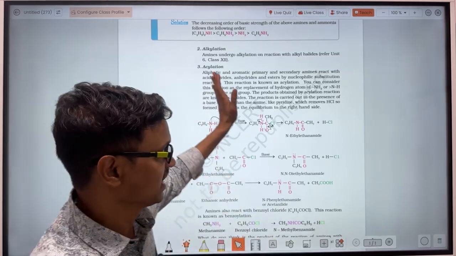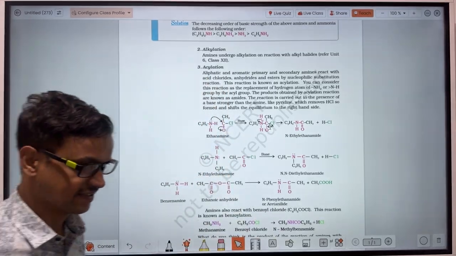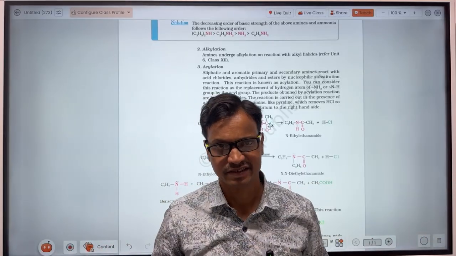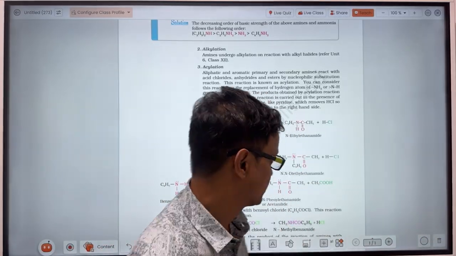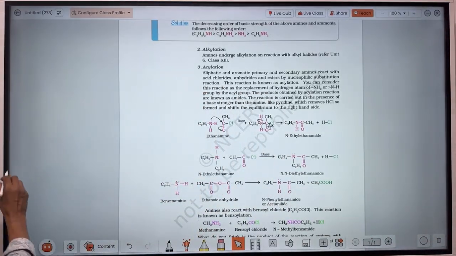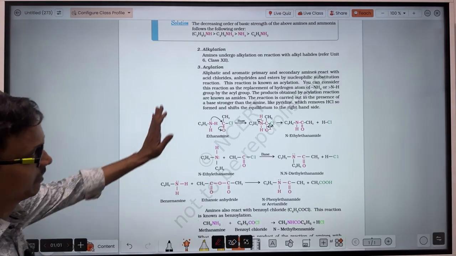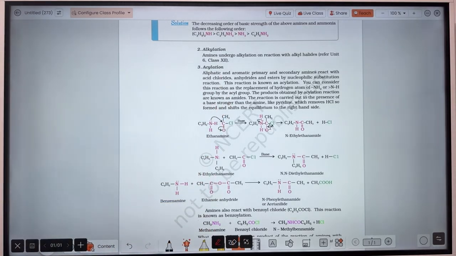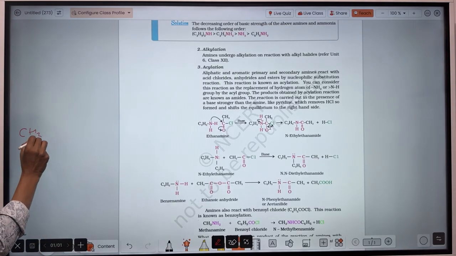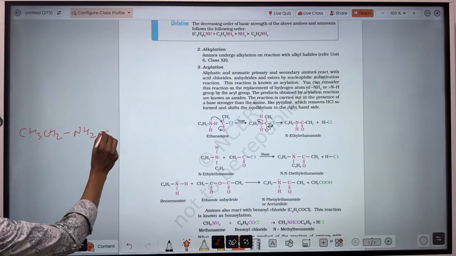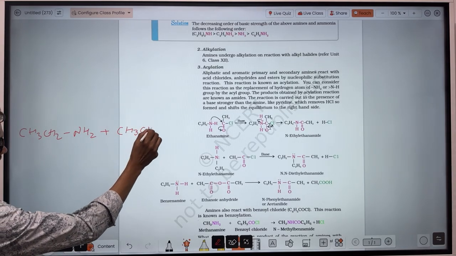Let's see. First one is alkylation. Alkylation means an alkyl group will join. That is alkylation. So let's see what happened here. The reactions you are already familiar with, but even so I am discussing them here. Suppose this amine reacts with a haloalkane.